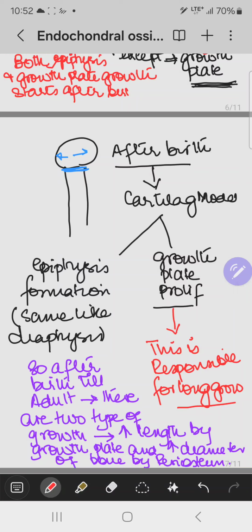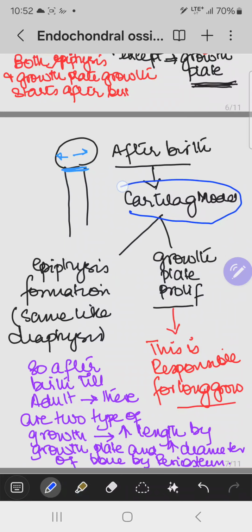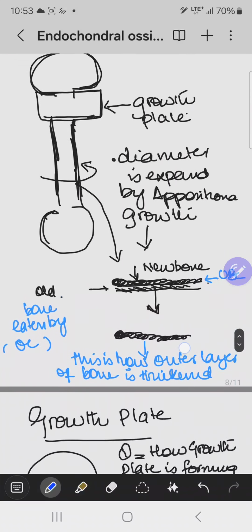What is the role of the cartilaginous model in the growth of the bone after birth? You should always remember that after birth, this cartilage model is growing and forming the epiphysis, just like the diaphysis, and the growth plate proliferation is also taking place. This growth plate proliferation is responsible for the longitudinal length of the bone. So this is endochondral ossification.